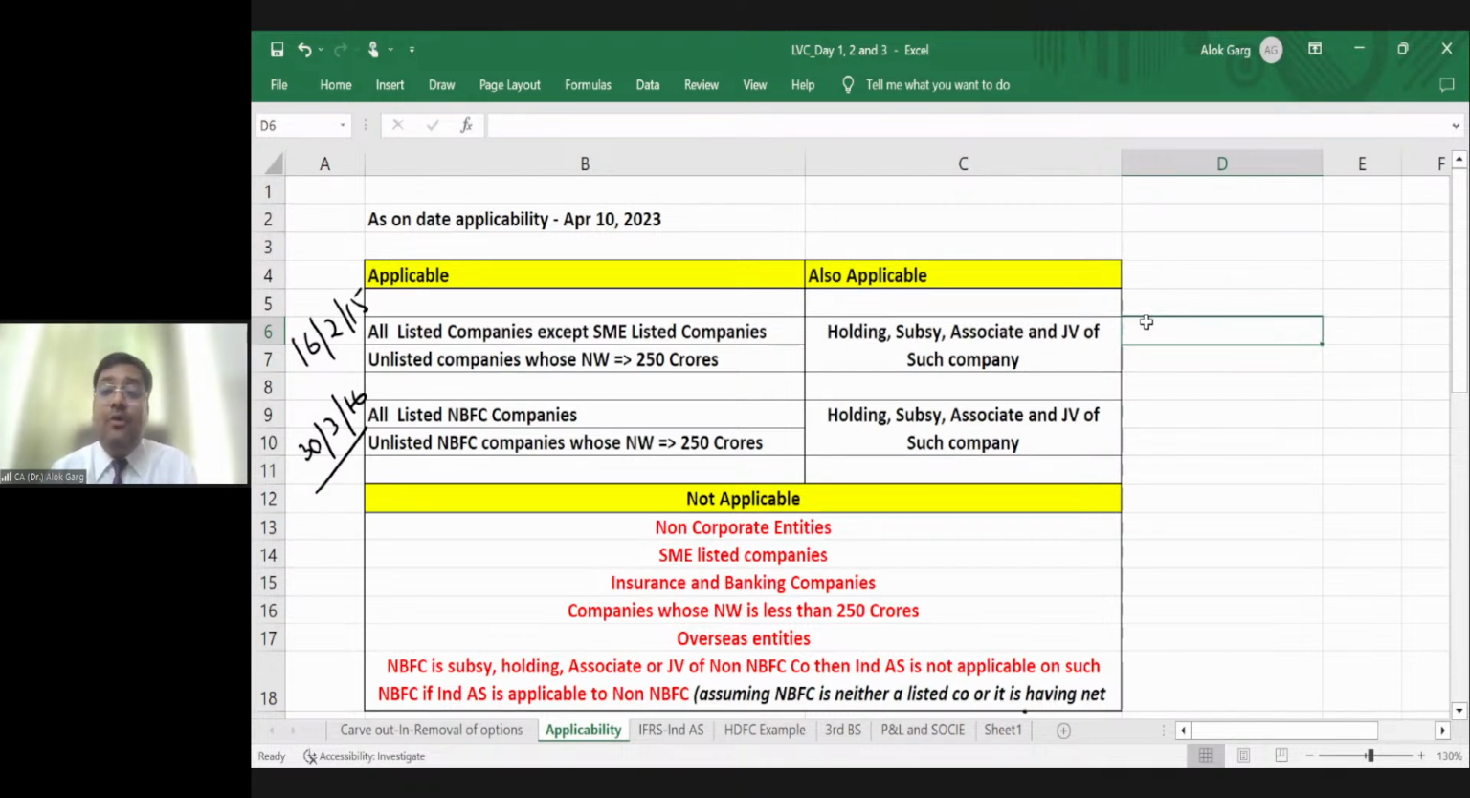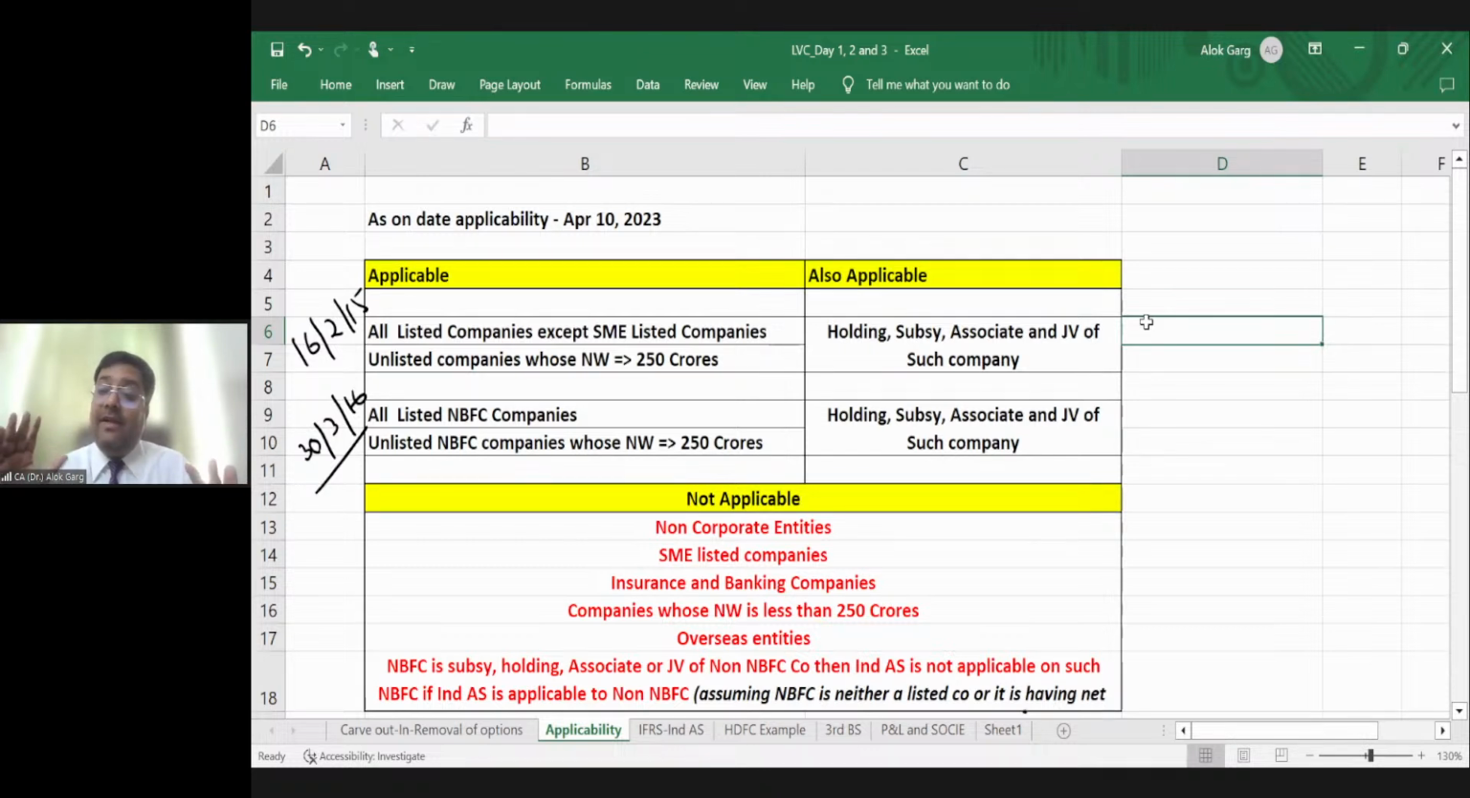Friends, as I told you, there are 39 Ind AS. As I told you, in Ind AS, the complexity, or I would say the coverage, the disclosures are manifold in comparison to accounting standard. Just for the sake of giving them comfort, giving them some relaxation, government has made Ind AS voluntary for them, not mandatory for them. Is that clear? So Ind AS is applicable to all listed company except SME listed company.